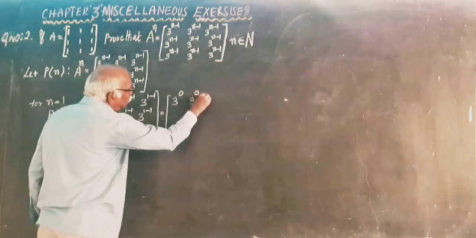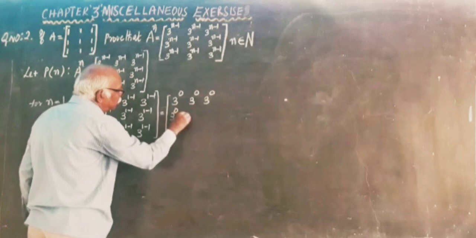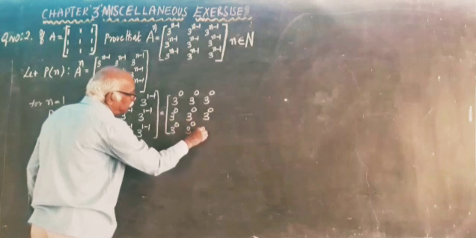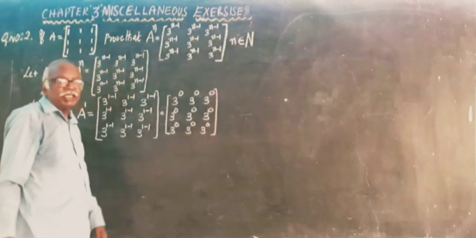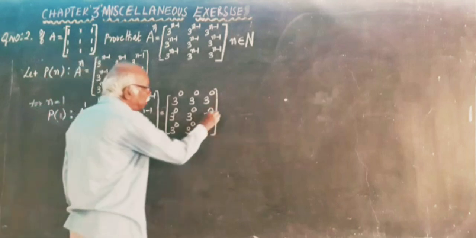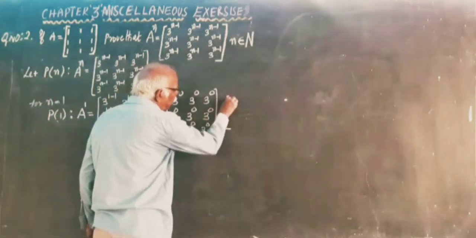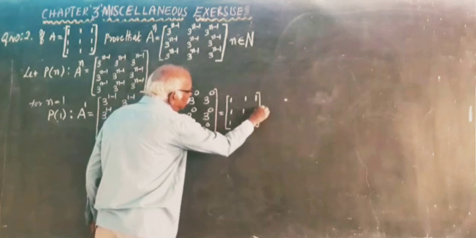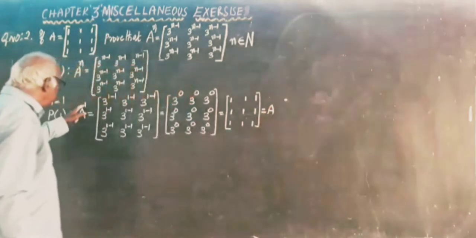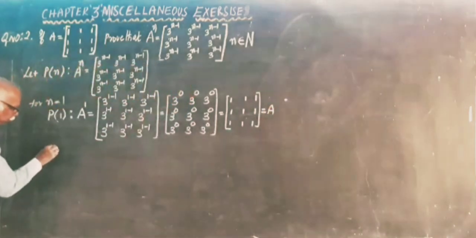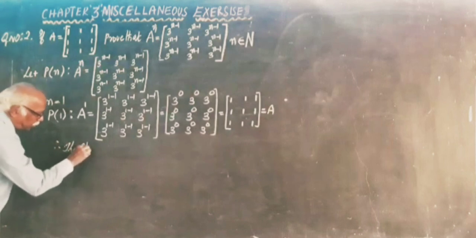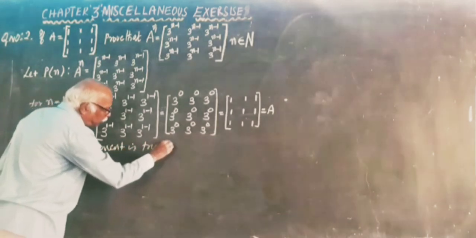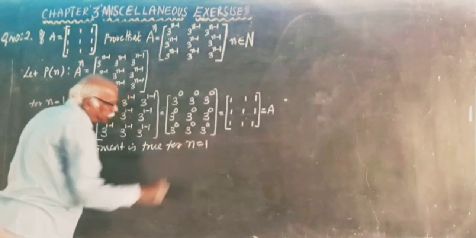We know that anything raised to power 0 is 1. So 3 power 0 is 1, and we get the matrix of all 1s, which is equal to A. A power 1 is A, so we got A. Therefore, the statement is true for n is equal to 1.